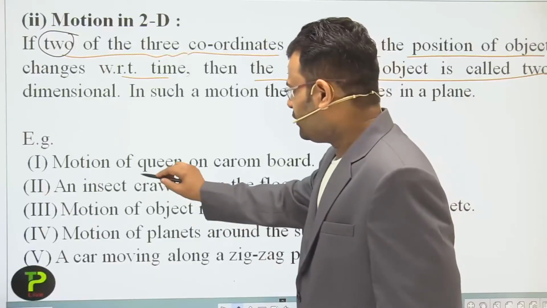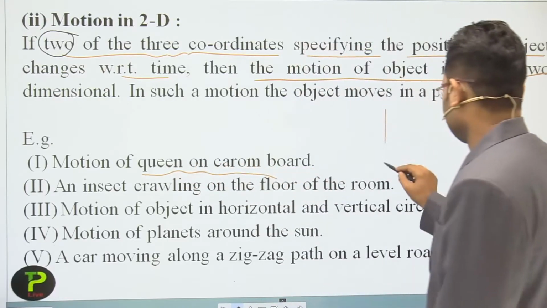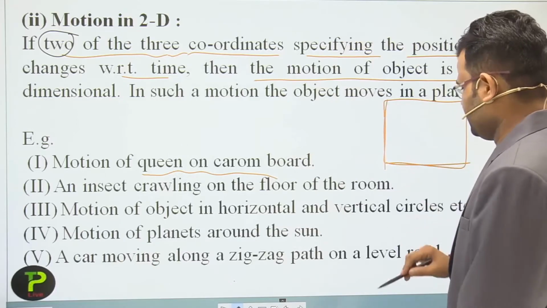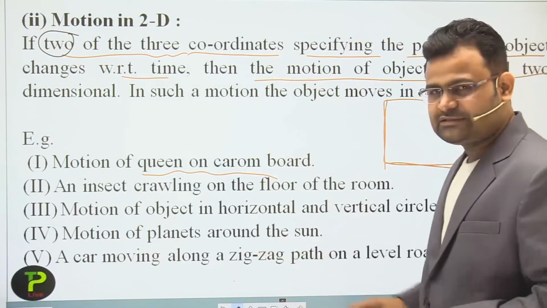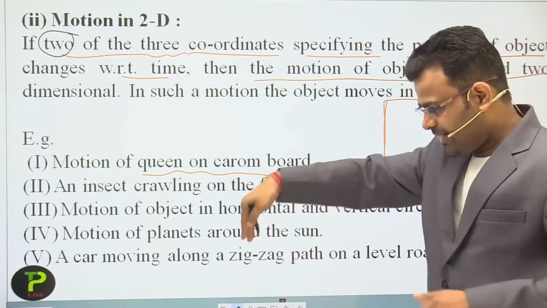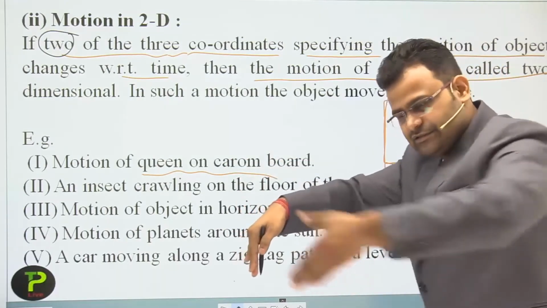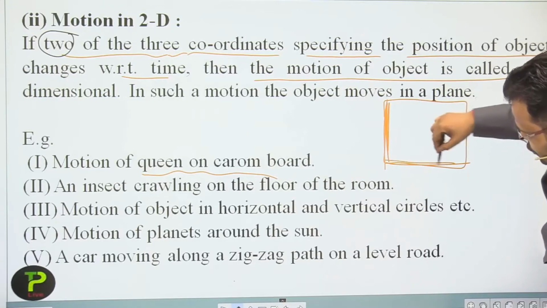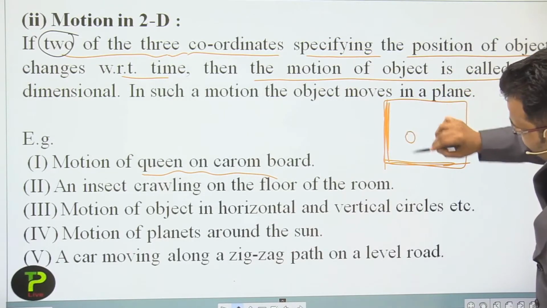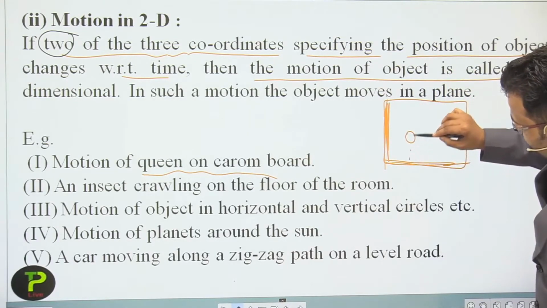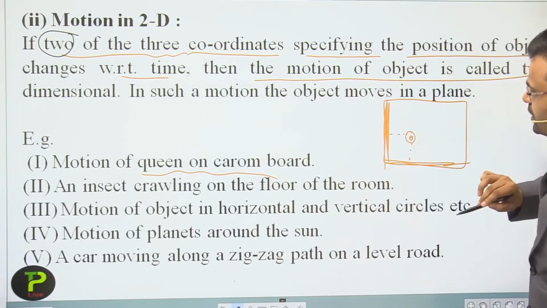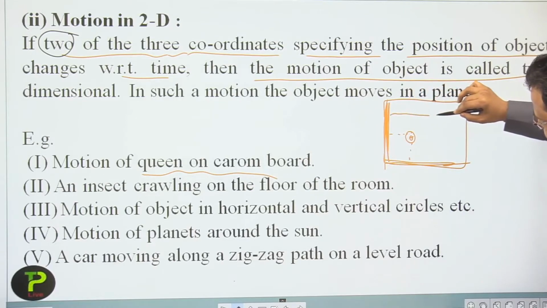Now some examples. First is the motion of a coin on a carom board. That is a carom board. It has one dimension and another dimension. If you use a flat surface, then we can use those directions perpendicular to each other. At that point, we draw the perpendiculars, and that is the position of the coin. After some time, the position of the coin is here.